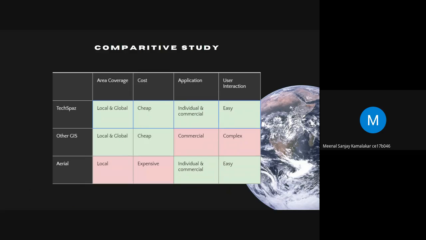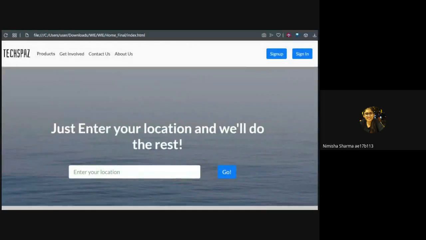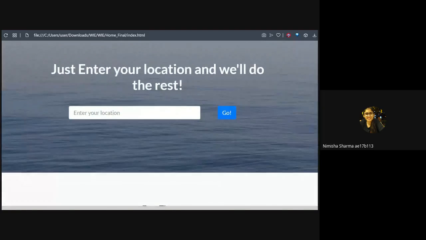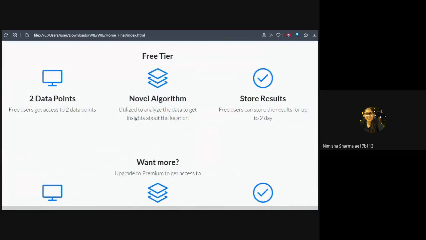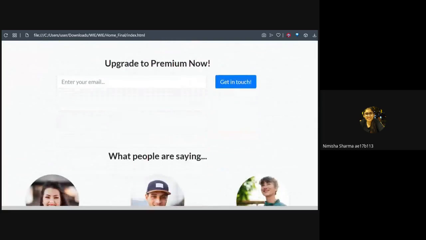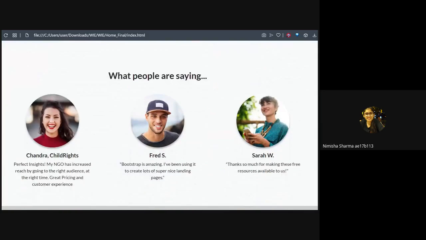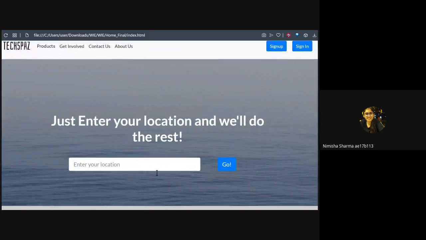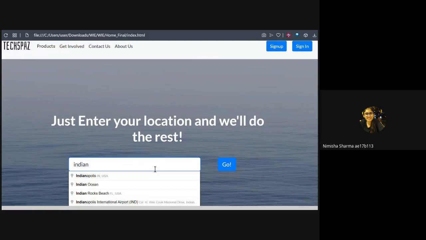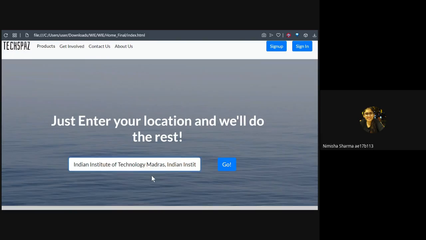Comparative studies show that TechSpace proves to be better than other GIS and aerial imaging in area, cost, application, and user interface. Now, coming to the product demo, any guest user can use the product directly. The free plan has some functionality, while there is an option to upgrade to premium. Just enter the location and you can get the results directly. The free plan has two data points with the result, and there are ads.